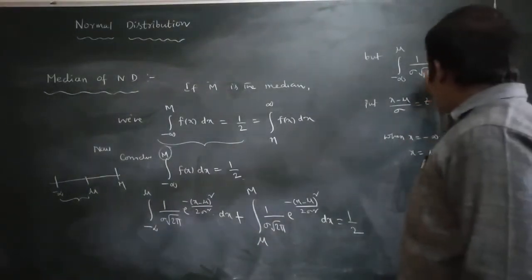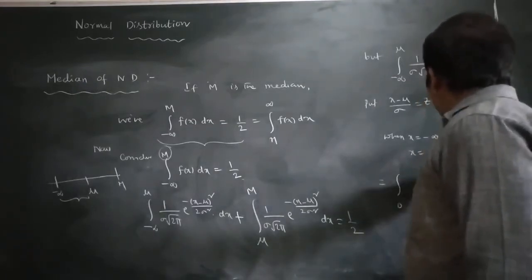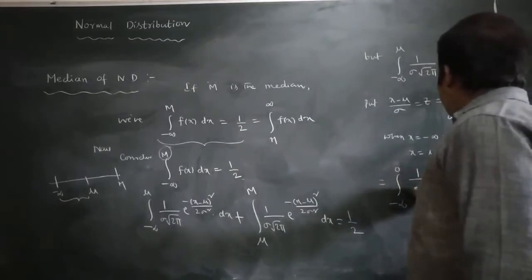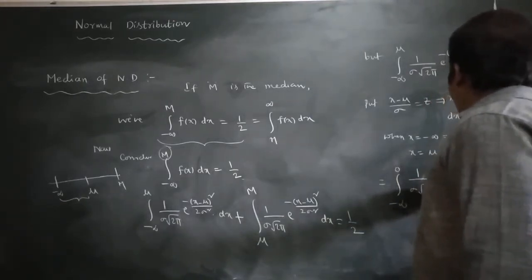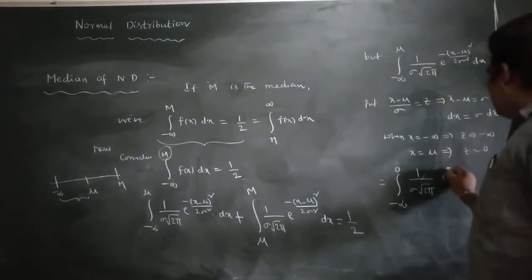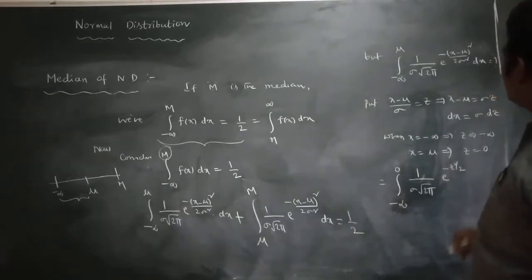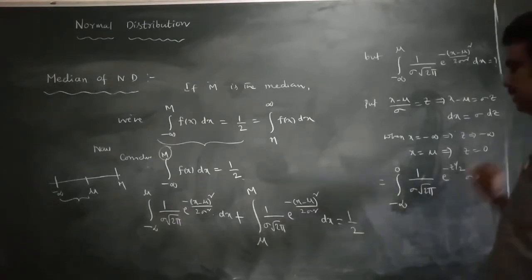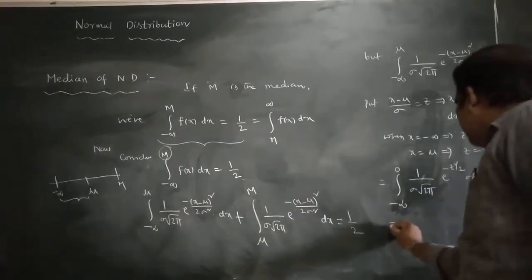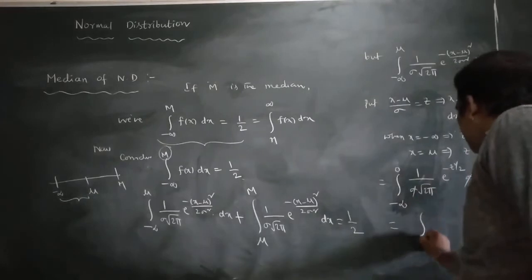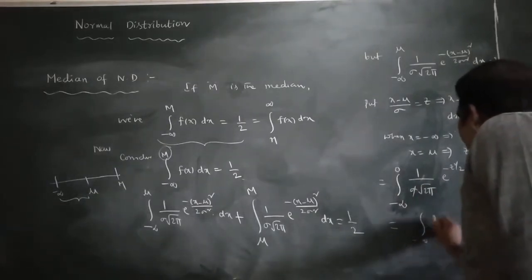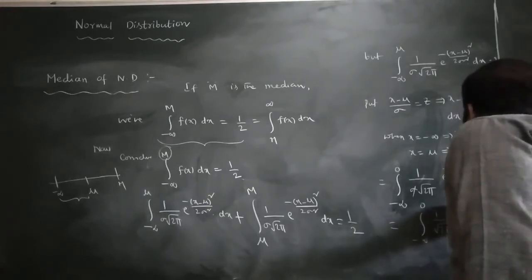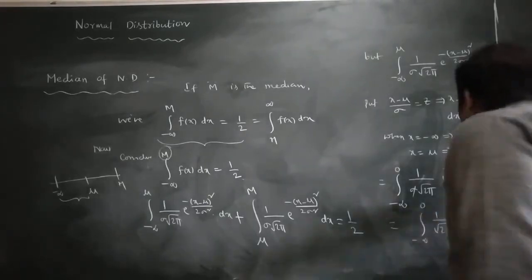So this is the integral from minus infinity to 0 of 1 by sigma root 2 pi e power minus z square by 2, and dx is sigma into dz. Sigma cancels, and we get the integral from minus infinity to 0 of 1 by root 2 pi e power minus z square by 2 dz.